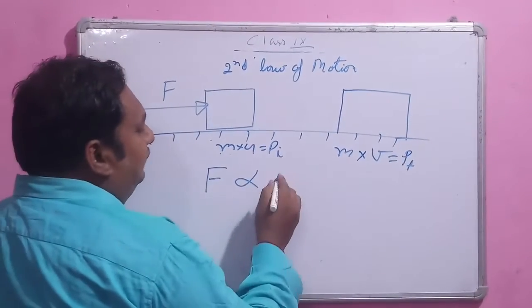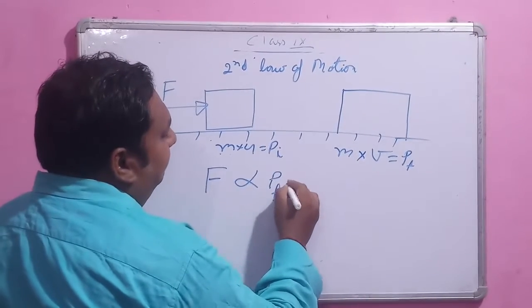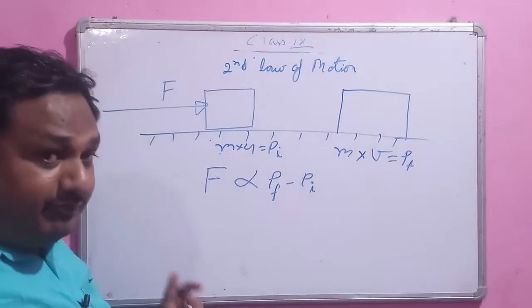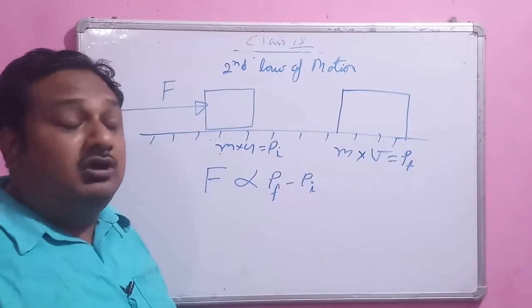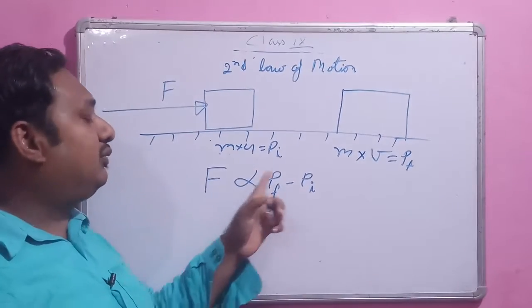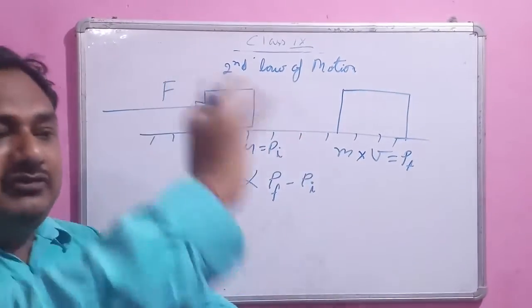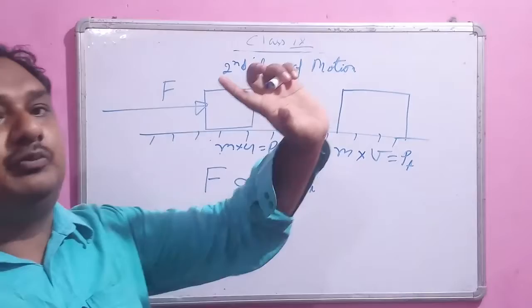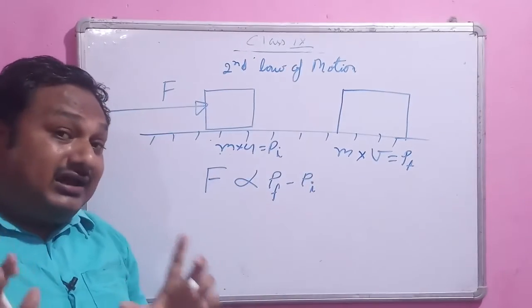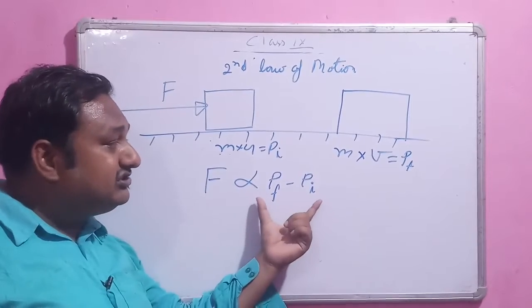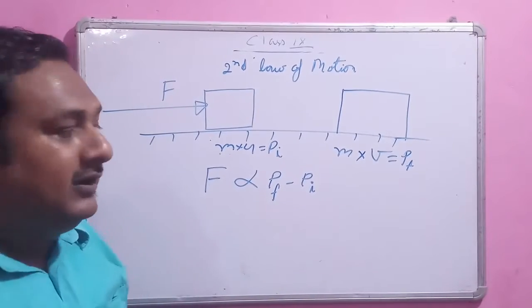So force is proportional to the change of momentum, Pf minus Pi. Force is directly proportional to the change of momentum, because if you apply more force, there is a greater change of momentum.